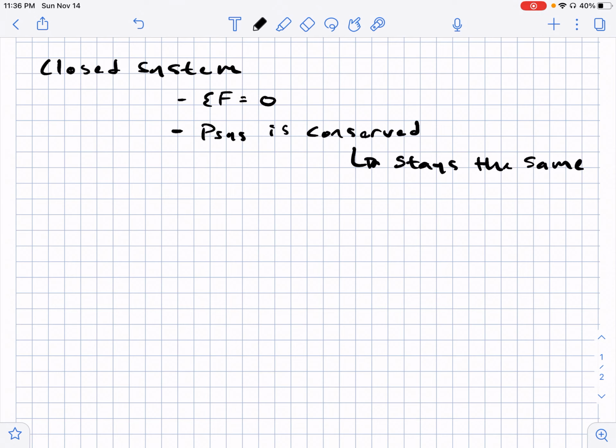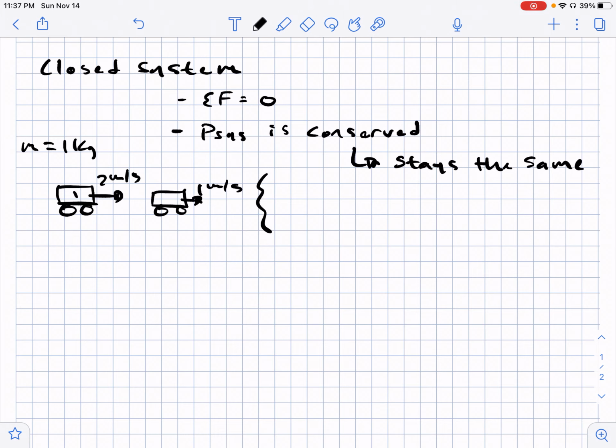So we can look at a little example. Let's say we have cart 1 that's moving with a velocity of 2 meters per second, and then we have another cart in the system that's moving with a velocity of 1 meter per second. And let's say the mass of each cart here is 1 kilogram.